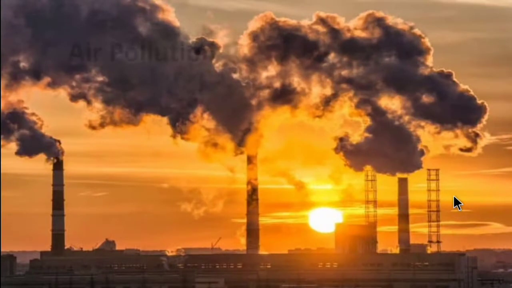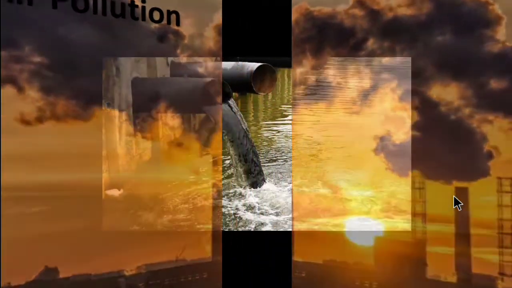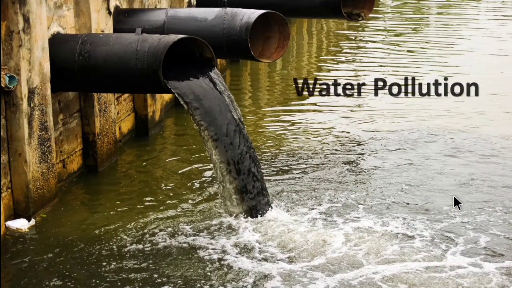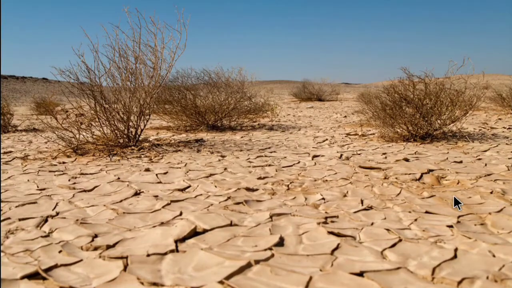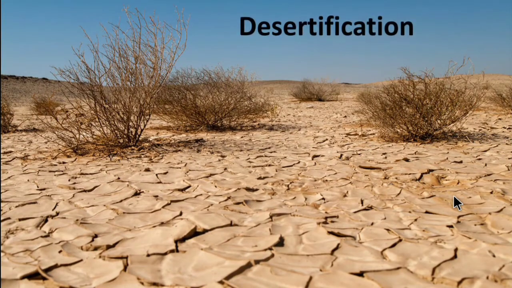So in that the first one is air pollution. So the pollution of air is a kind of environmental hazard. And then water pollution. So water pollution is a kind of environmental hazard. And then land pollution, that is soil pollution, is a kind of environmental hazard. Then desertification. So desertification means cracking of land because of lack of water, and it is also an environmental hazard.